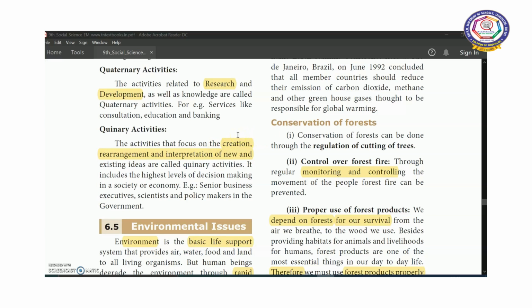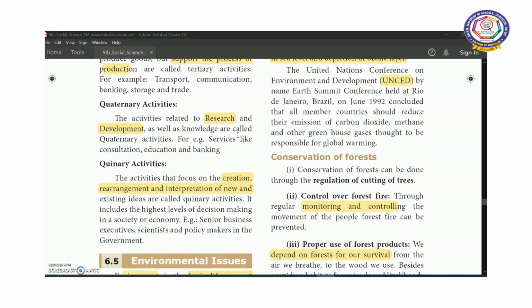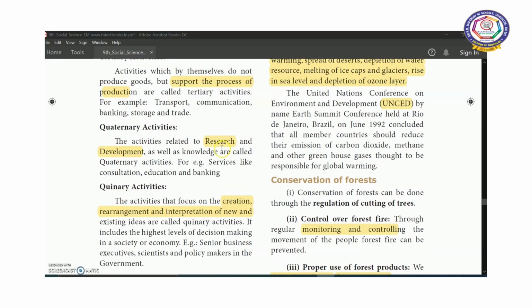Okay children, today we discussed different economic activities and also different types of settlement.